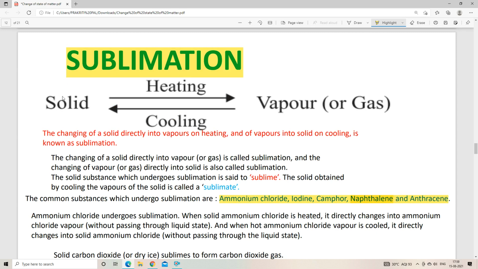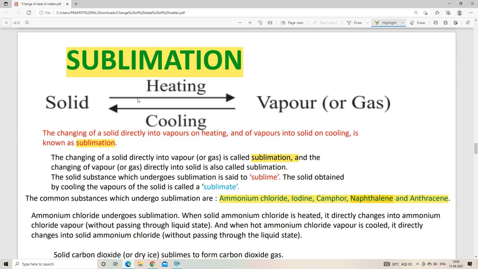Here you can see the picture: from solid to vapor by heating is sublimation, and just the reverse process, by cooling, we can make solid from vapor. It is written here that the changing of a solid directly into vapors on heating, and of vapors into solid on cooling, is known as sublimation. So now you can see the changing of a solid directly into vapor is called sublimation.